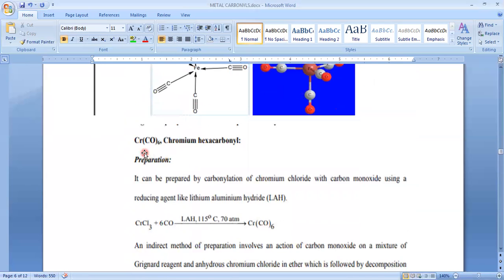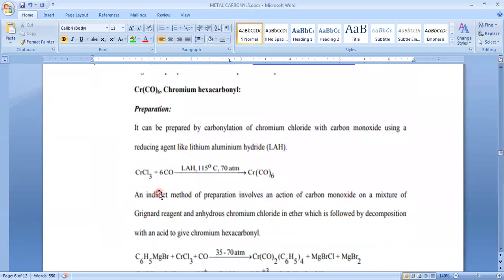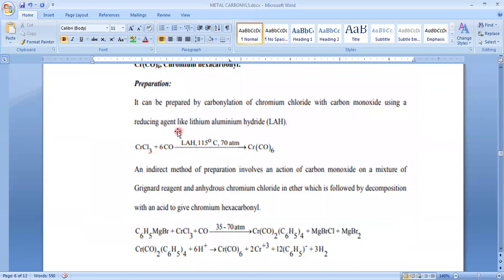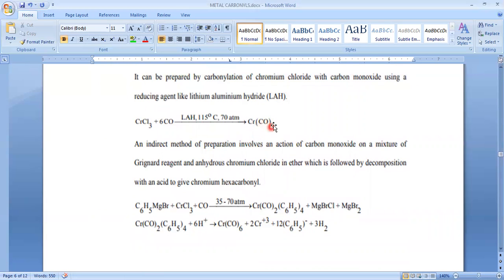And next one is hexacarbonyl chromium, or chromium hexacarbonyl. So direct method. Here it is a bit different. This is oxidative reduction, whereas here we are using lithium aluminum hydride, LAH, a reducing agent. You have already used it in organic chemistry. So chromic chloride is treated with carbon monoxide in presence of lithium aluminum hydride. It will produce our desired metal carbonyl, that is chromium hexacarbonyl.